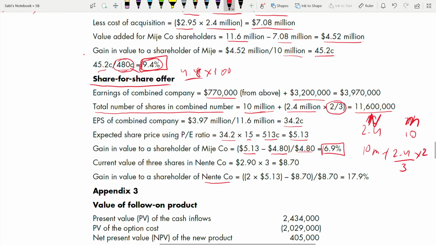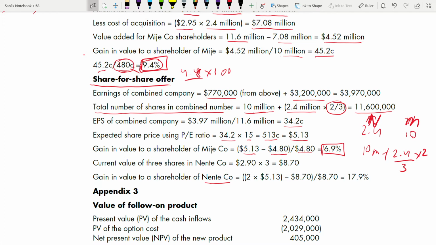So here we can say it is $2.9 into 3. How is it $2.9?